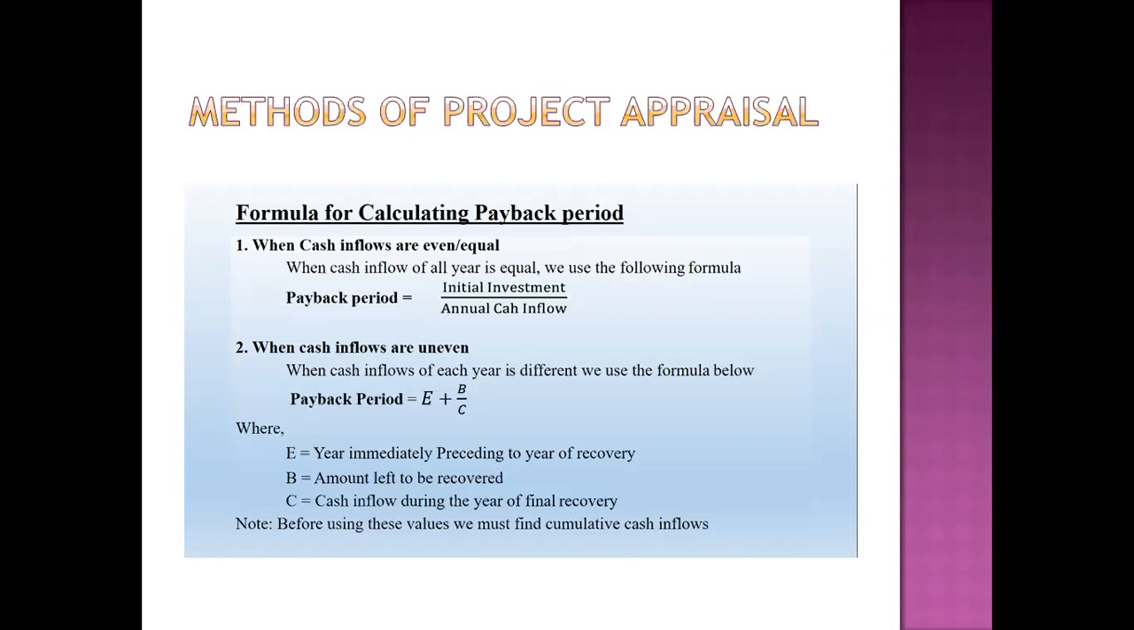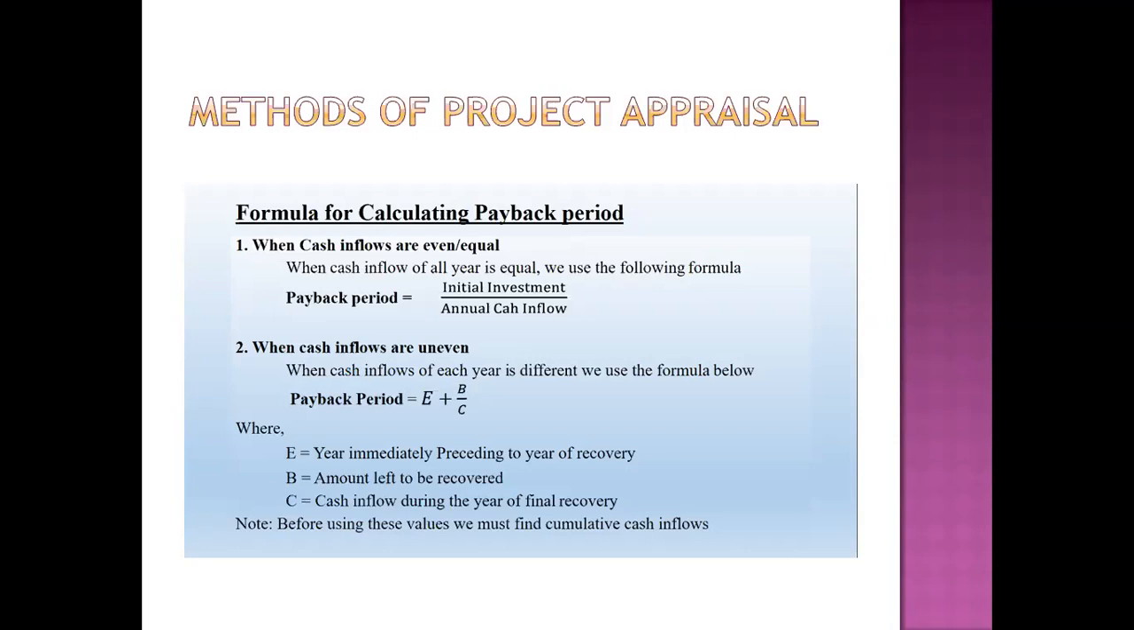The first point was when cash inflows are even, meaning in every year you have the same amount of cash inflow. But sometimes cash inflows are not equal. Say in the first year 50,000, in the second year 40,000, in the third year 90,000. But in the first case, when they are even, say 20,000, 20,000, 20,000 each, you go for this formula.